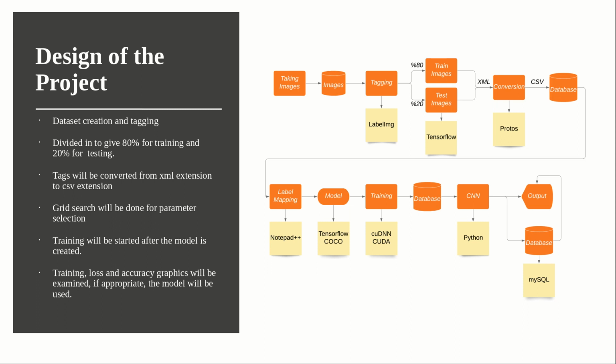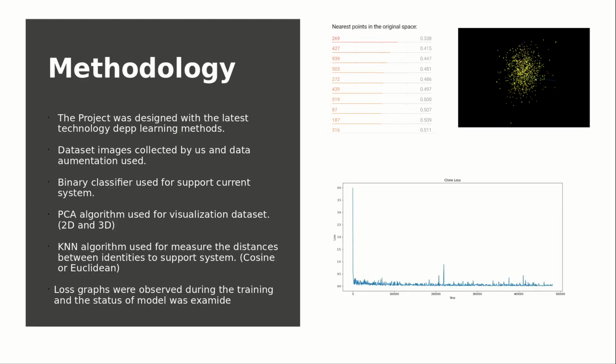After this labeling, the product information, which is the bounding box coordinates, is stored in CSV format. Then hyperparameters were determined by applying grid search methods to get better and faster results from the training. Finally, training was initiated. Now let's talk about our methodology. Our biggest goal is to feed the overall system with different algorithms for increased efficiency. The project has a flexible architecture and can be integrated with new developments.